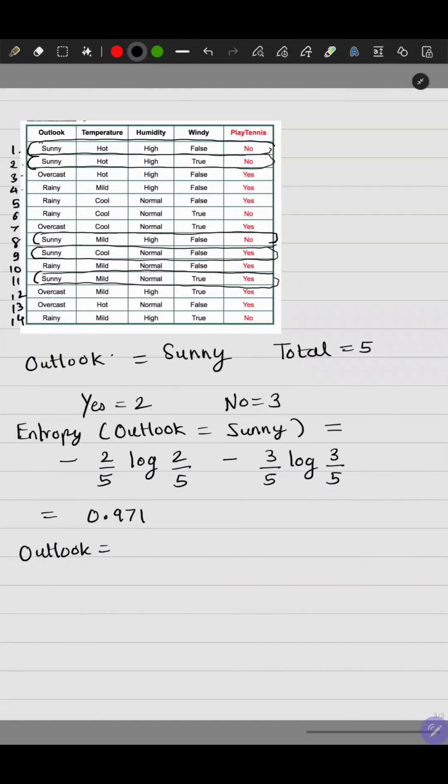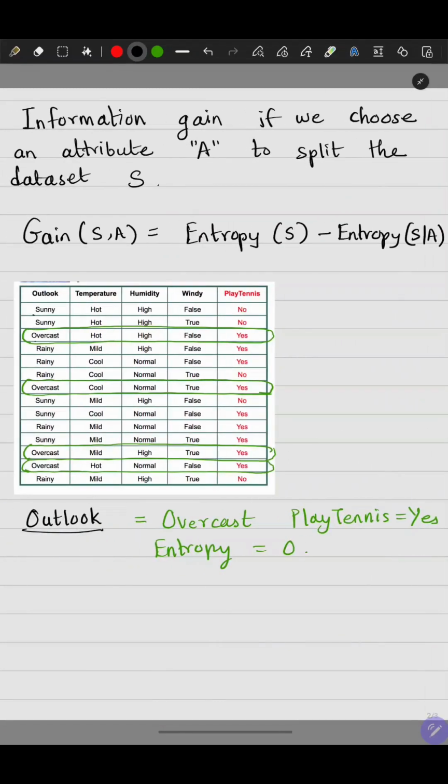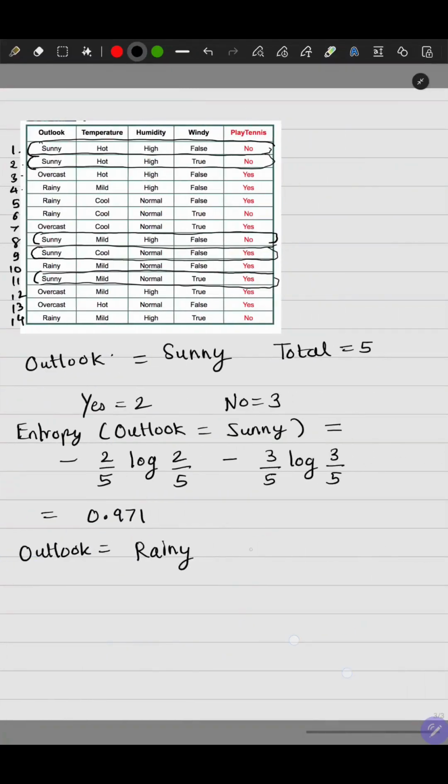Okay, so now the only thing left is outlook equal to rainy, since we already covered overcast and sunny. There are 5 rows over here. For overcast there were 4 rows, so the total number of rows that we have to consider are 5 for rainy. And let's see, for rainy, on day 4 it was rainy and the person went out to play tennis.